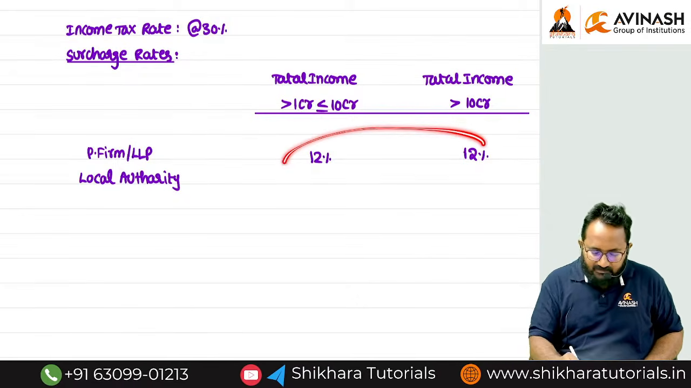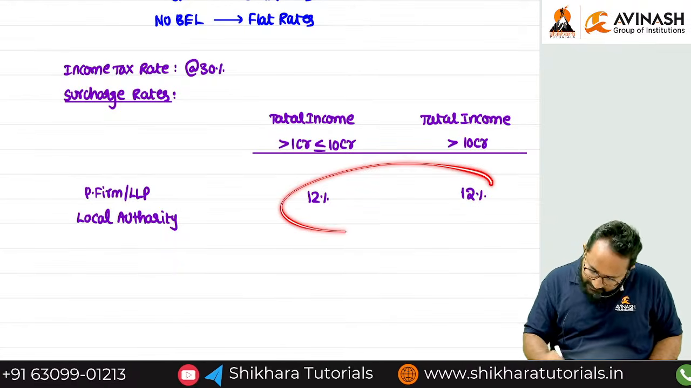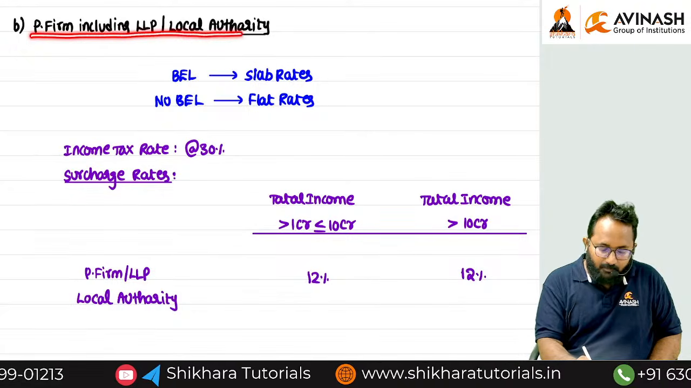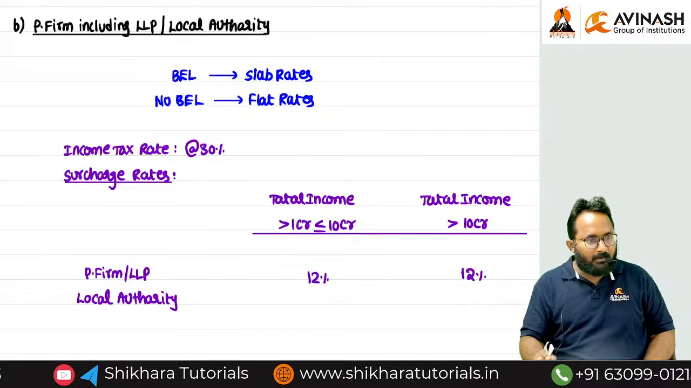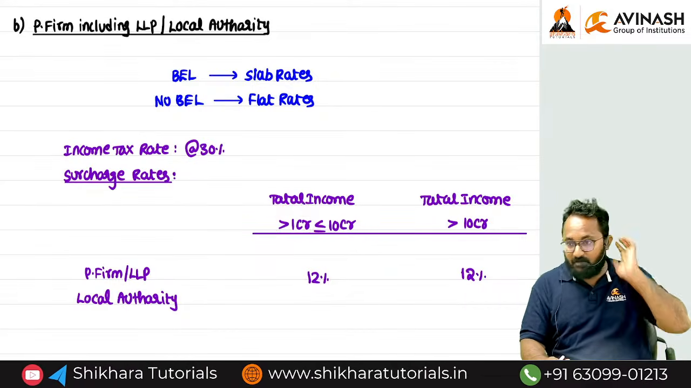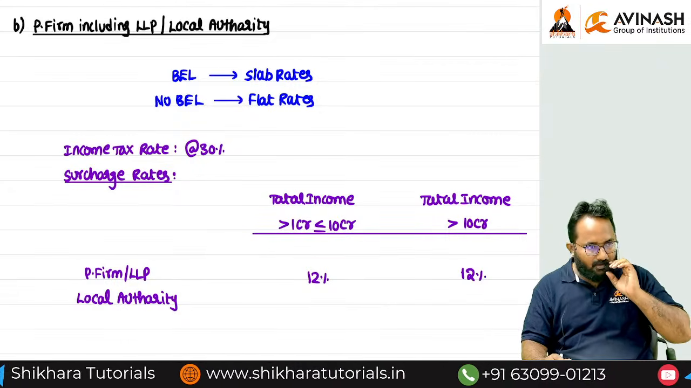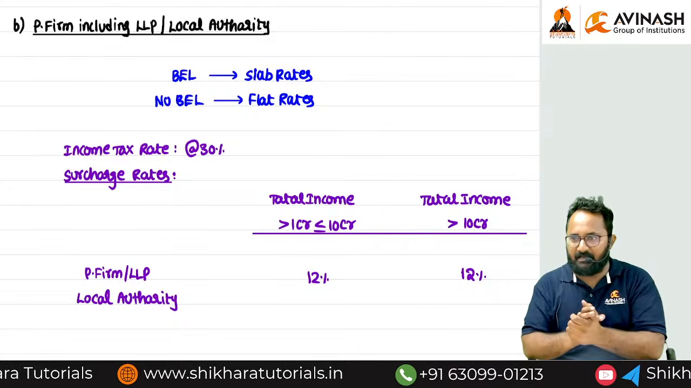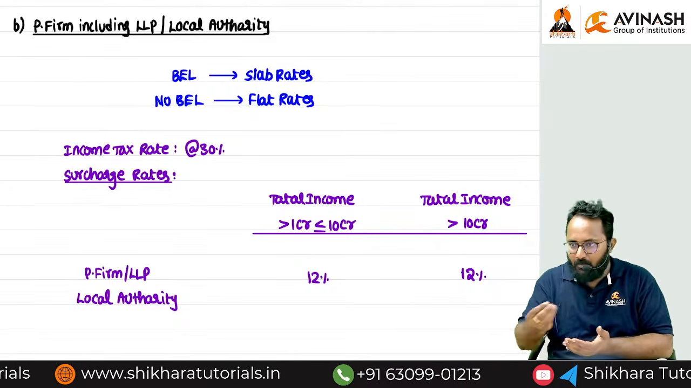Many are asking, sir, it is a printing mistake. No, it is not a printing mistake. It is clear. Surcharge rate for the partnership firm including LLP and local authority is always 12% if total income exceeds 1 crore. Example, partnership firm total income is 90 lakh. Is there any surcharge we have to pay? No. Why? It is less than 1 crore.